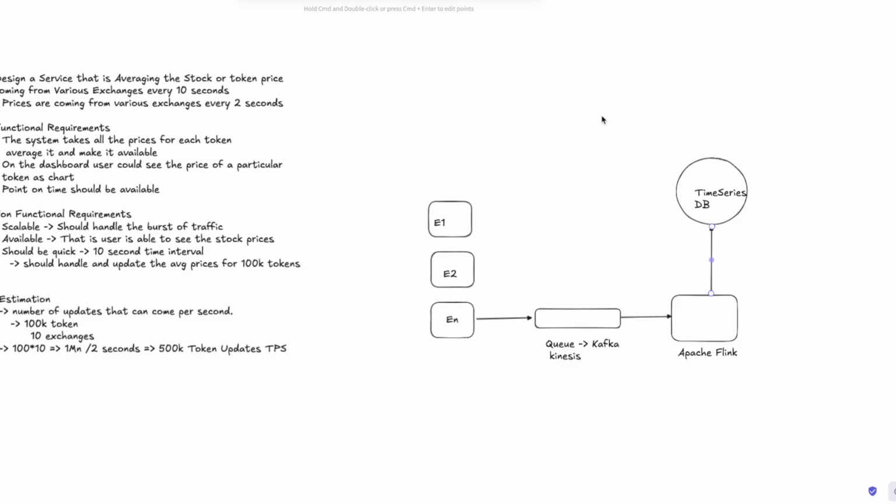This is where we are pushing, and on top of it probably there could be a load balancer here, right? This goes to, call it a dashboard service, which has the APIs and all of those things, and those are making a call to this time series DB. This is how the flow would look.